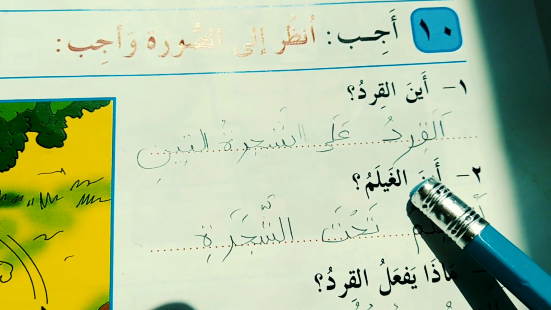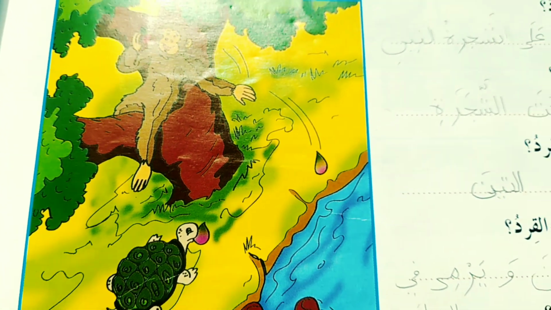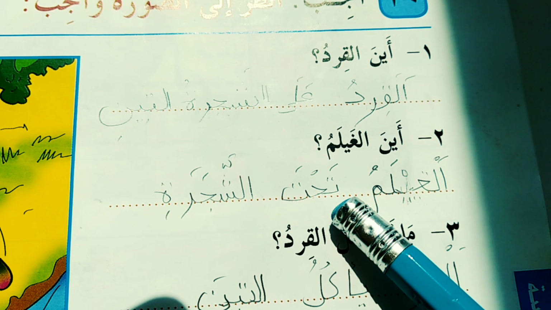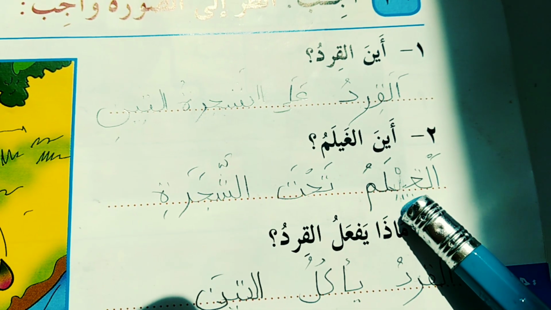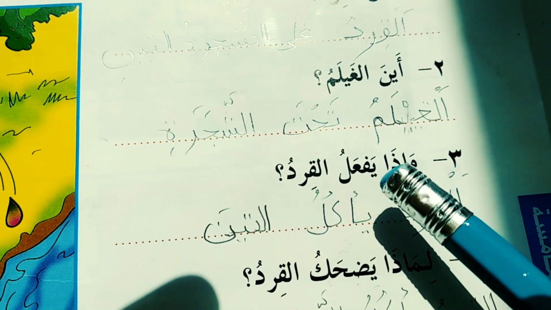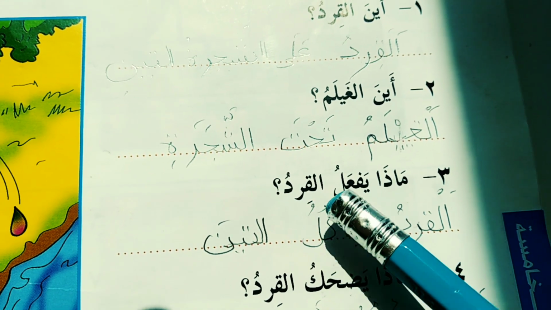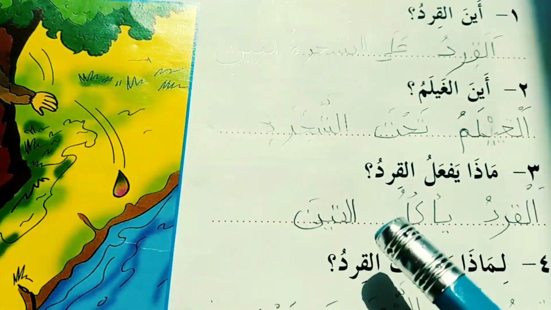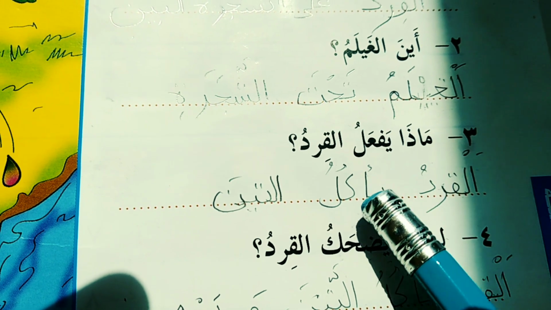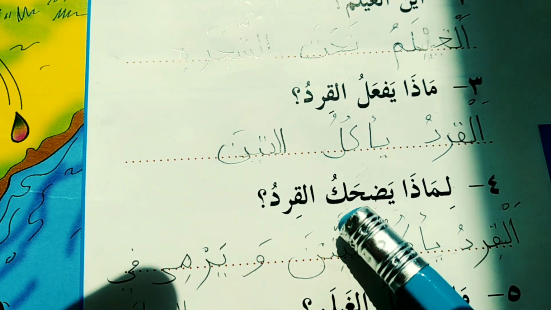Ayna ghaylam, where is the tortoise? In the picture we can see it is under the tree. So we have to say al-ghaylamu tahta ash-shajarati. Which means that the tortoise is under the tree. Mada yaf'alu al-qird. What is the monkey doing? We can see the monkey is eating the figs. So we have to say al-qirdu ya'kulu at-tin, which means the monkey is eating the figs.